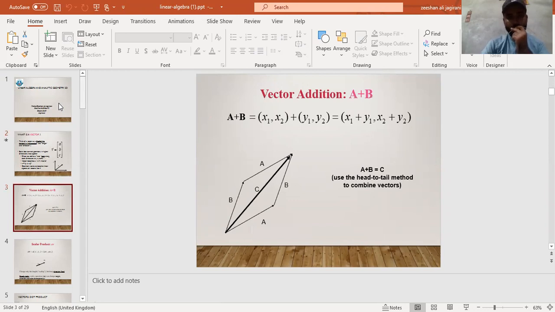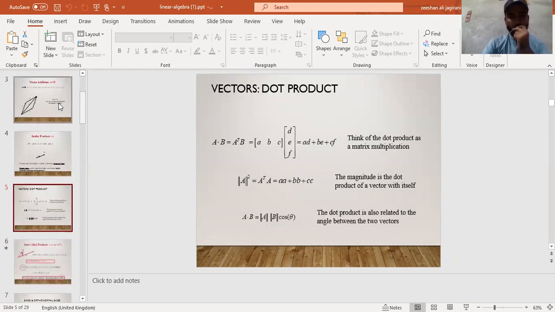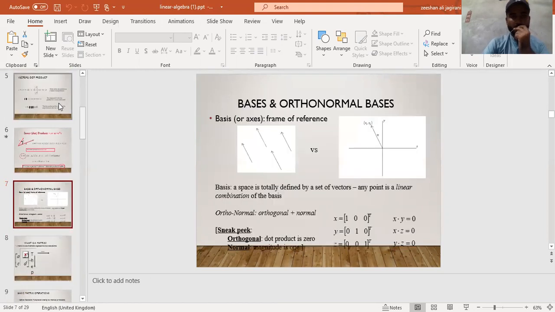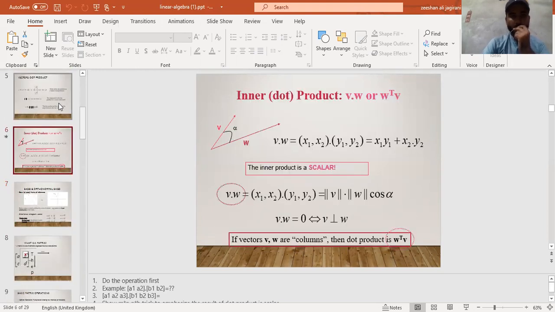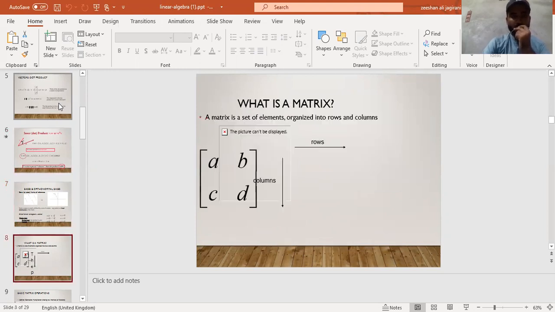Vector addition, and this is the formula A plus B. Scalar product changes only the length, scaling it, but keeps the direction fixed. A matrix operation Av can change the length, direction, and also dimensionality. Vector dot product, inner dot product: v dot w equals w transpose v. Basis and orthonormal basis.